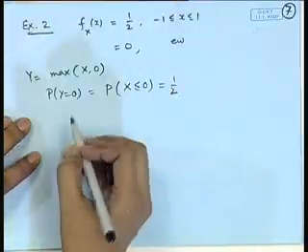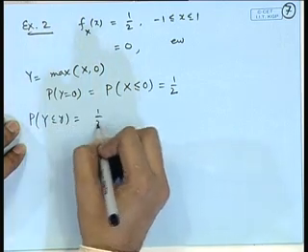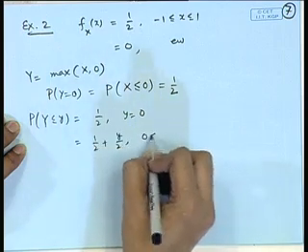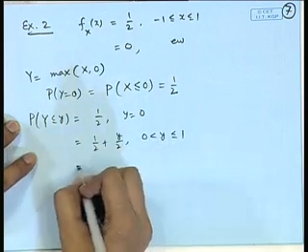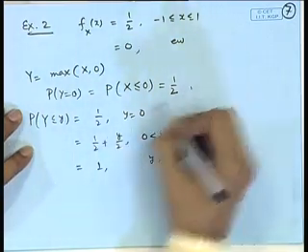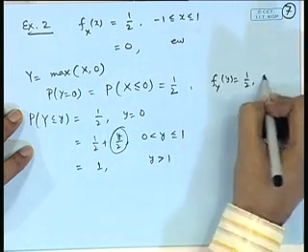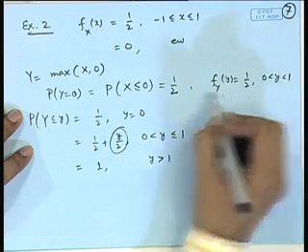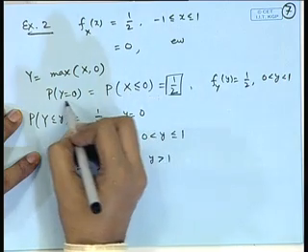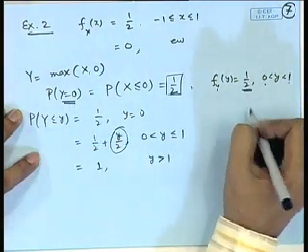So, if we use this, we get the probability of Y less than or equal to y is equal to half for y equal to 0, and it is equal to half plus y by 2 for 0 less than y less than or equal to 1, and of course, it is 1 for y greater than 1. So, we have then the density function f_Y equal to half for 0 less than y less than 1. We have the weight half attached to the probability Y equal to 0, and in the interval 0 to 1 we have a density function.